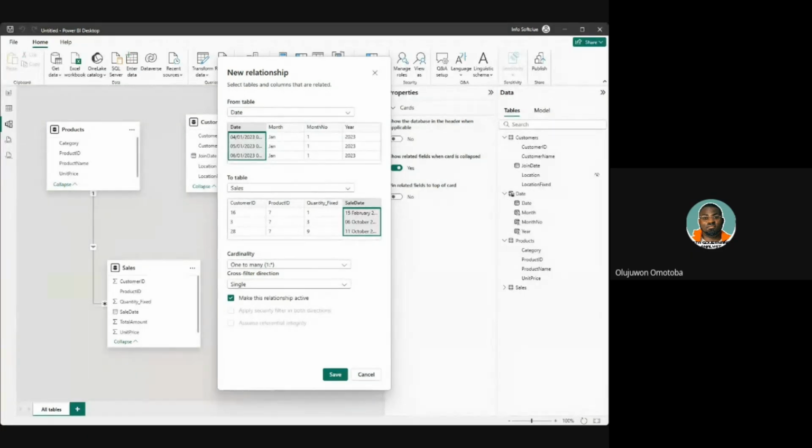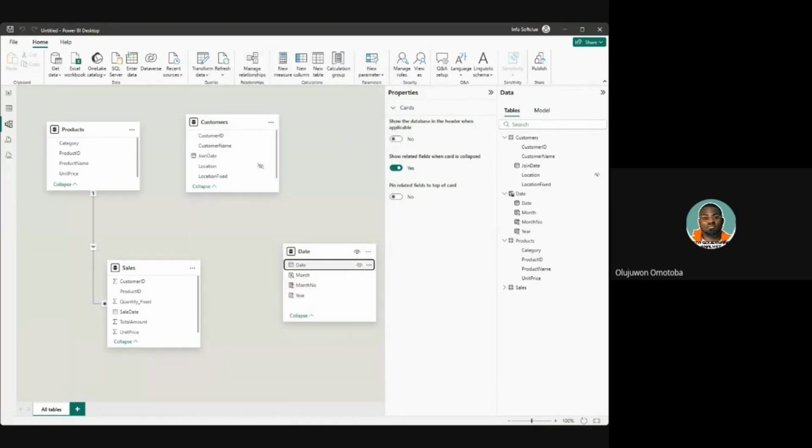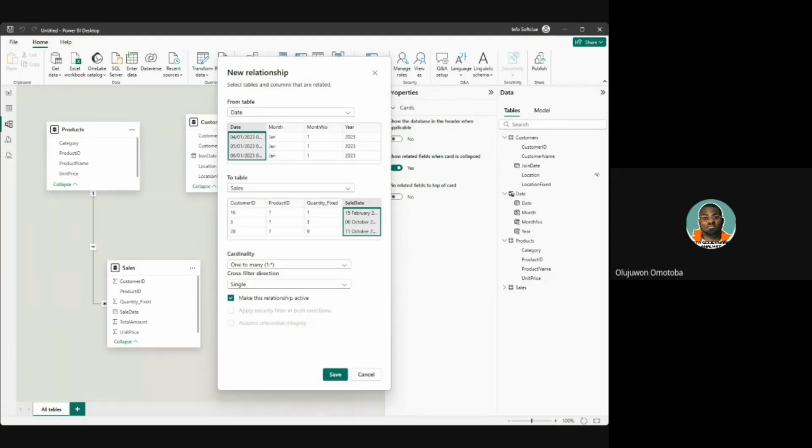It said new relationship. Remember when I clicked on it earlier, it said there was no new relationship. But here now, a relationship is showing because I joined this to this. Let me try to do it again. I dragged date to date, and it created a new relationship. So the relationship is just for me to make it active. If a relationship is not active, this line